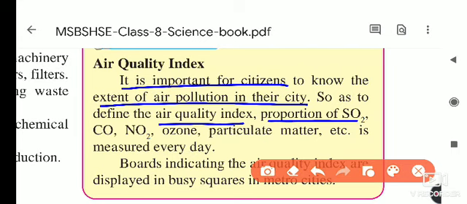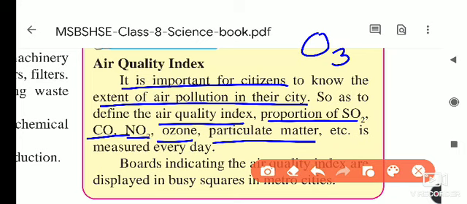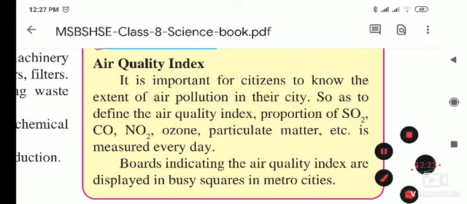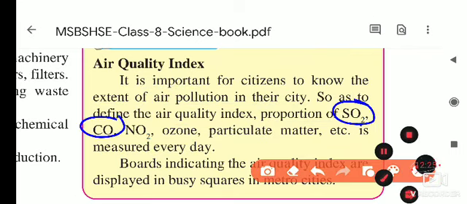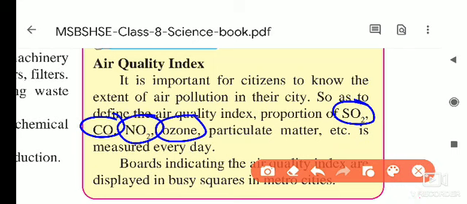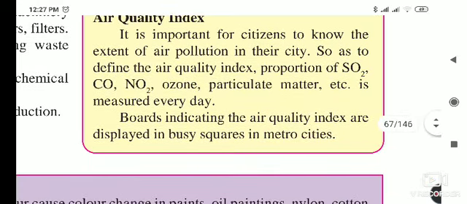To define air quality index, the proportion of SO2 means how much SO2 is present in the air. SO2, sulfur dioxide, CO, carbon monoxide, NO2, nitrogen dioxide, and ozone, whose formula is O3. Then particulate matter, etc., are measured every day. Then we get the idea about how much air is getting polluted.